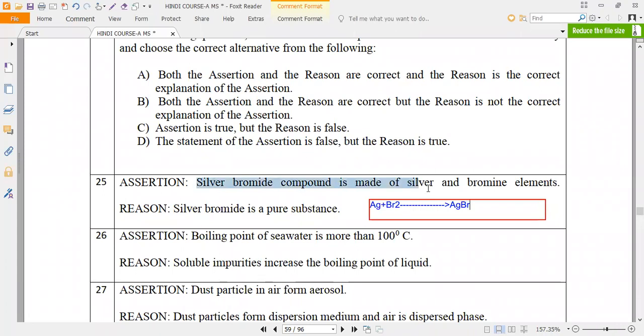So now you can see, this silver bromide compound is made by what, guys? Silver and bromine elements. Is it right or wrong? Yes or no? Yes. So is the assertion true or not? Yes, sir. The assertion is true.